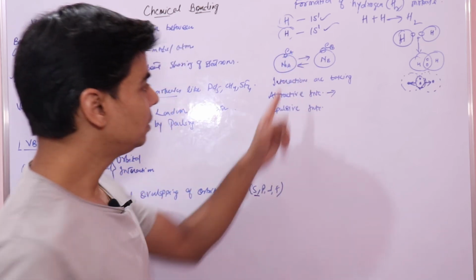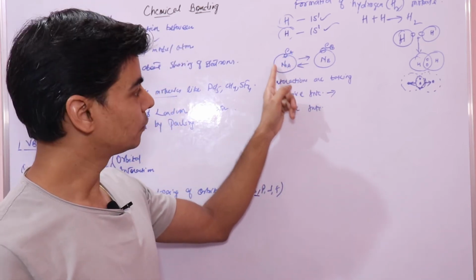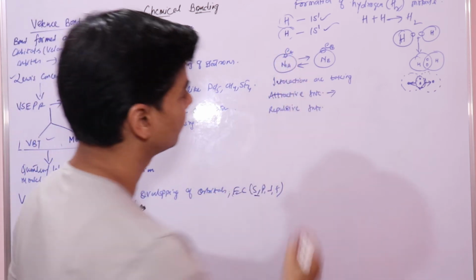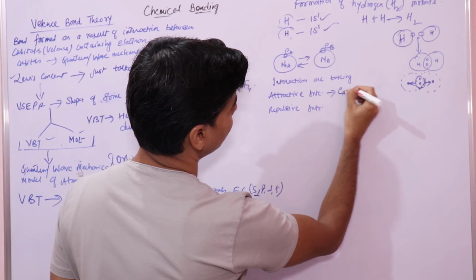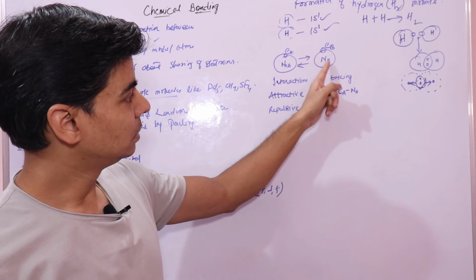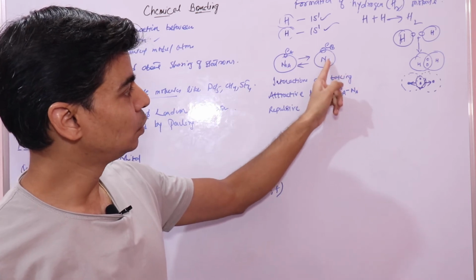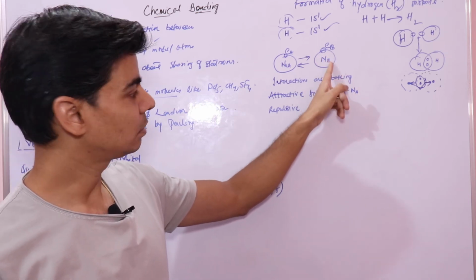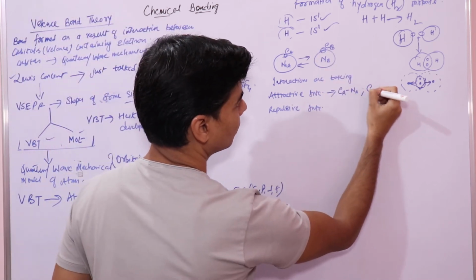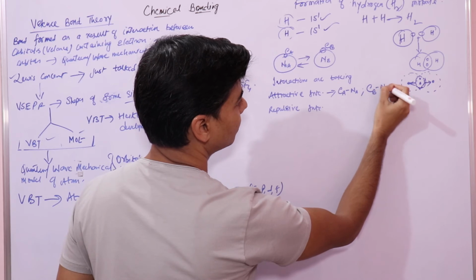The attractive interaction is first between the nucleus of this hydrogen atom and its own electron, Ea and Na. And the attractive interaction between the nucleus of this atom and its own electron, Eb and Nb.